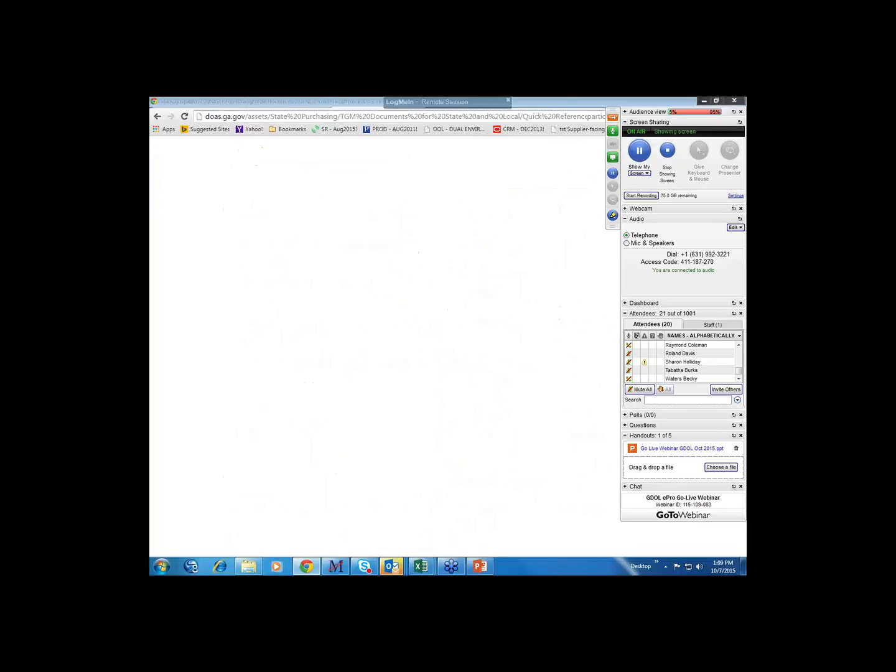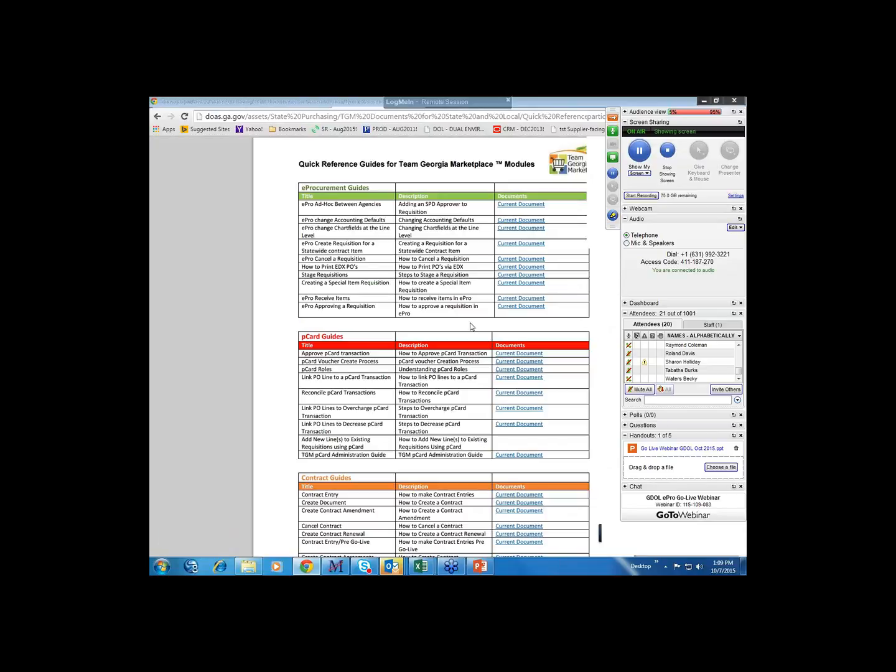If you click on that link, it will launch a PDF that has links to step-by-step guides for entering requisitions, for example.